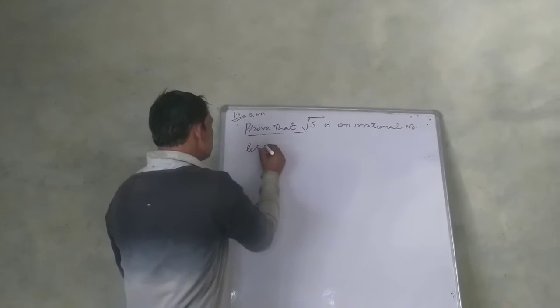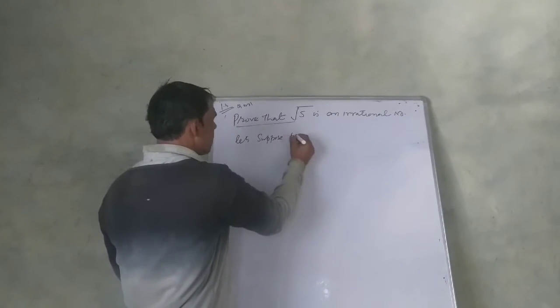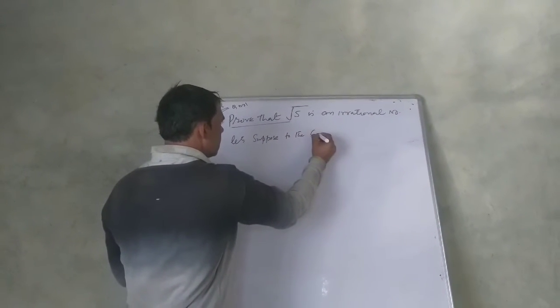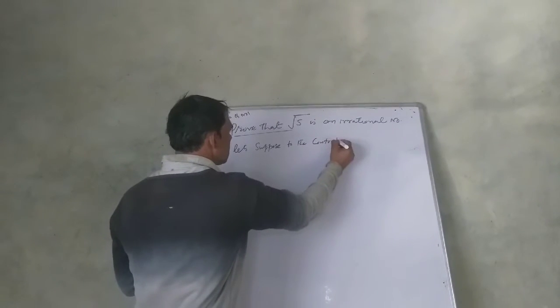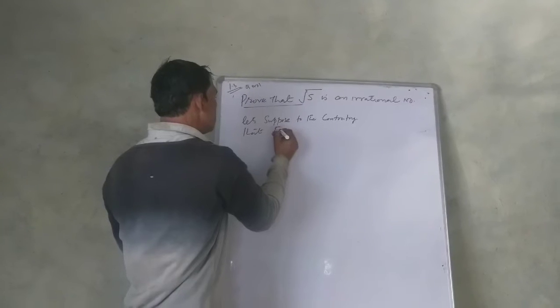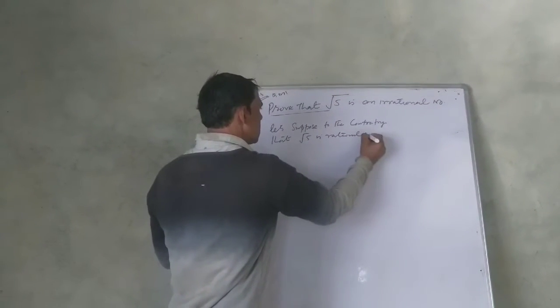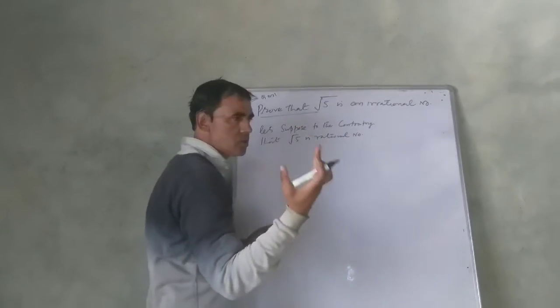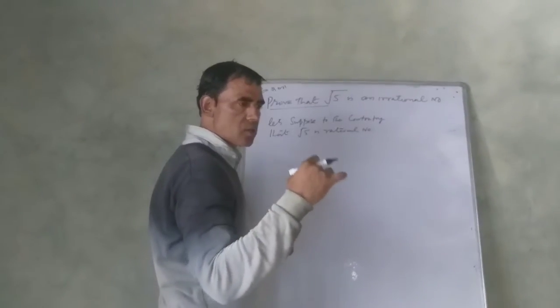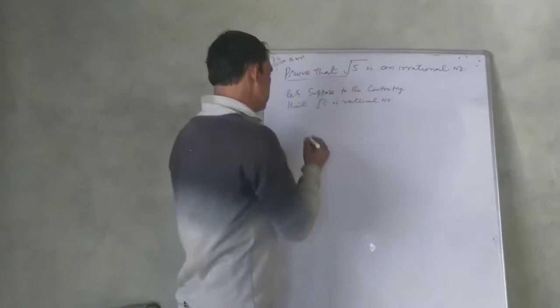Let us suppose, to the contrary, that root 5 is a rational number. Supposing the contrary means just the opposite: root 5 is a rational number.